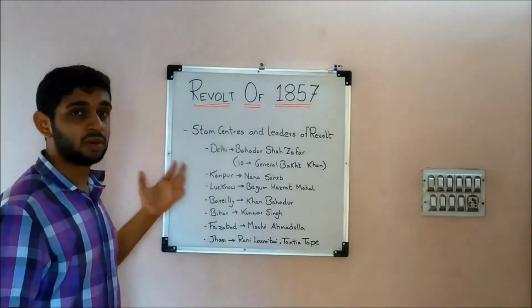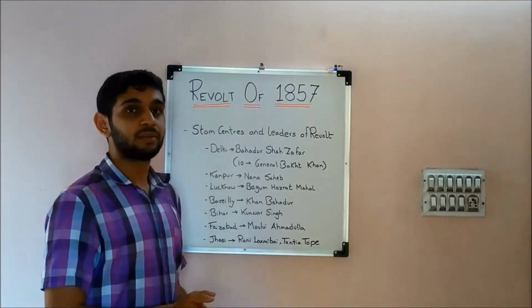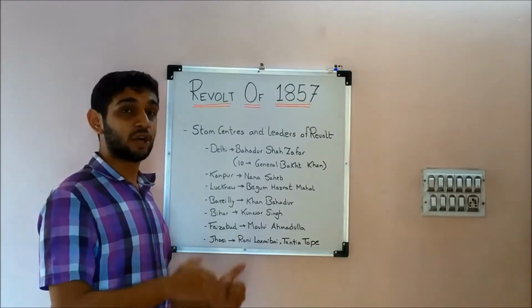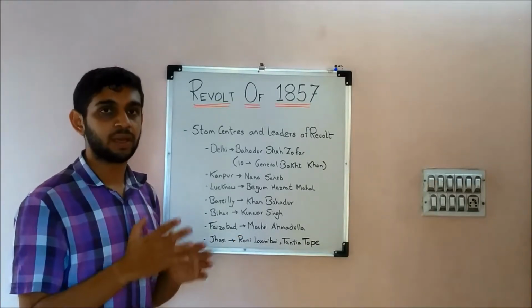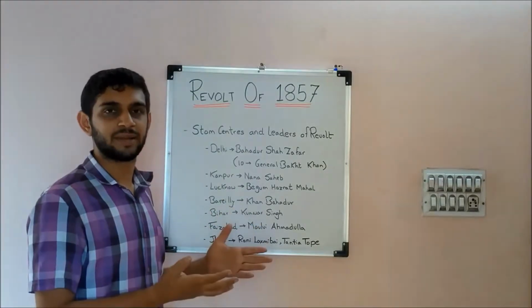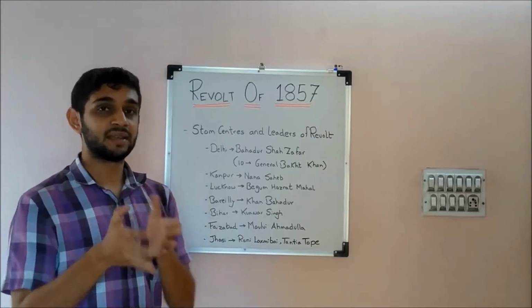Now let's see Kanpur. In Kanpur, naturally, Nana Sahib was going to become one of the leaders. The reason is Nana Sahib was the adopted son of Peshwa Bajirao II, and he didn't like the title of Peshwa, which is why he ran from Pune and came to stay near Kanpur.